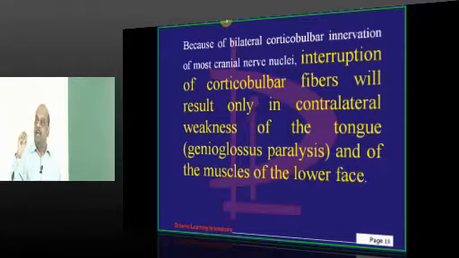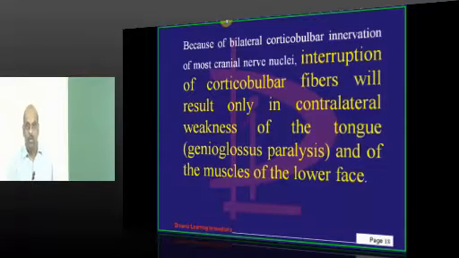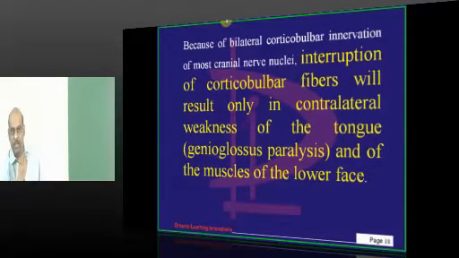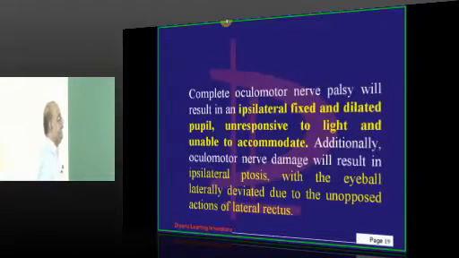But the problem is, the upper half of the face is bilaterally innervated, hence it won't be affected. But the lower half of the face on the contralateral side is only unilaterally innervated. For example, my right side corticobulbar fibers will go to my left side lower half of the face part of the nucleus. Hence, if there is any interruption, the lower half of the face on the contralateral side is the one which typically becomes paralyzed, is what you have to ultimately remember.